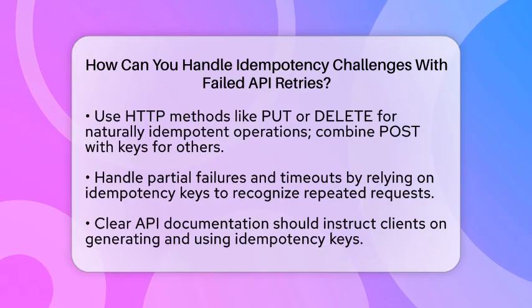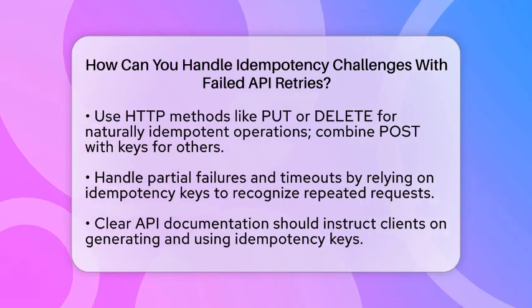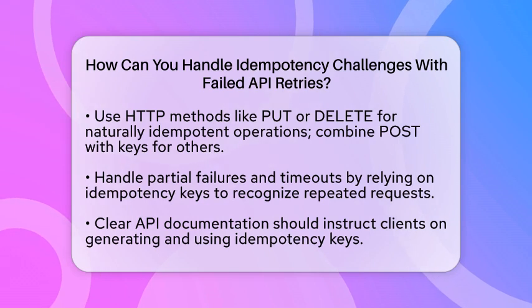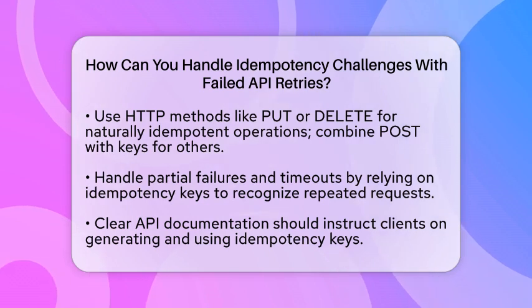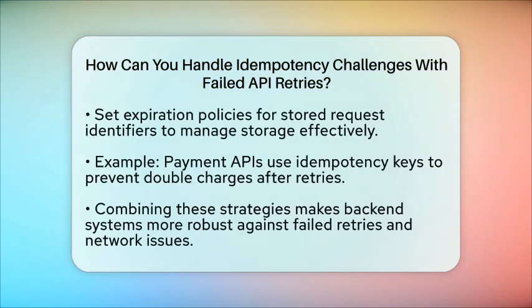Clear communication in your API documentation is essential. Let clients know how to generate and use idempotency keys and specify which endpoints support them. This reduces misuse and helps developers implement reliable retry strategies. Finally, consider setting a time limit for how long you store processed request identifiers. For example, keep them for 24 hours and then delete old ones. This prevents your storage from filling up with outdated data.